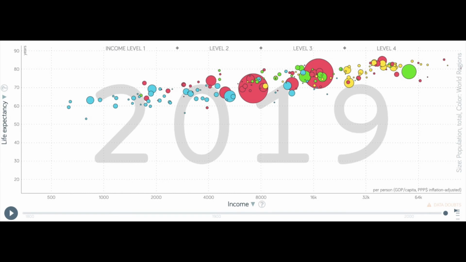Overall, we see a positive correlation between income and life expectancy. As income increases, life expectancy in countries tends to increase as well because you have more money to put towards healthcare spending, which increases the healthcare that is offered to citizens.